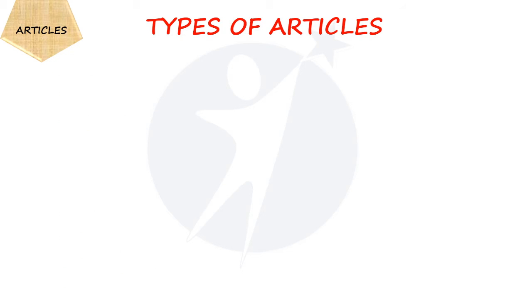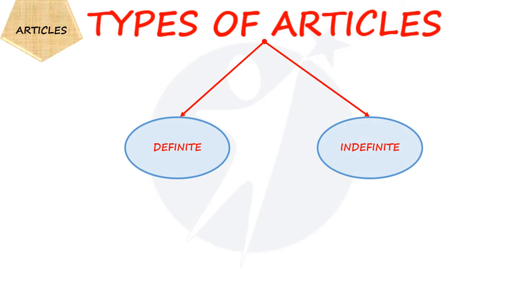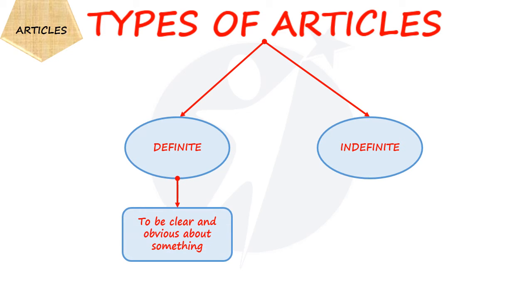Let's understand types of articles. Okay. There are two types of articles, definite and indefinite. Definite article means to be clear and obvious about something, and in this the is used. For example, I have a cat. The cat is black. I have already mentioned the cat which I have, so I would be using the cat.